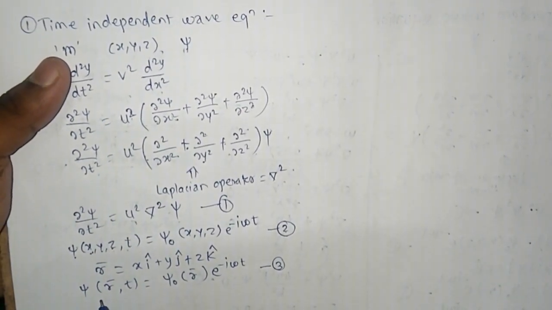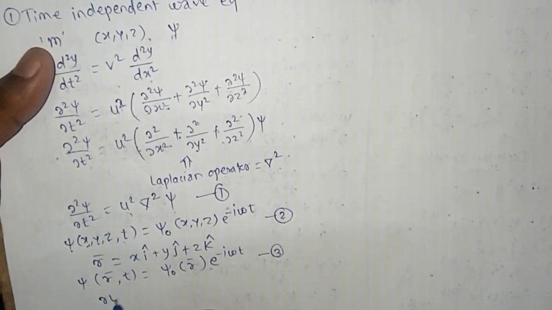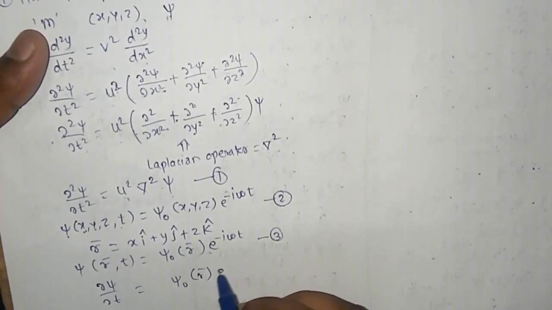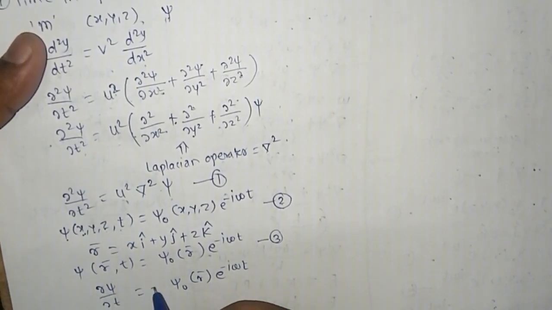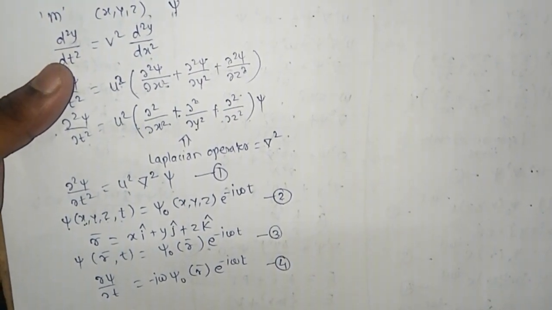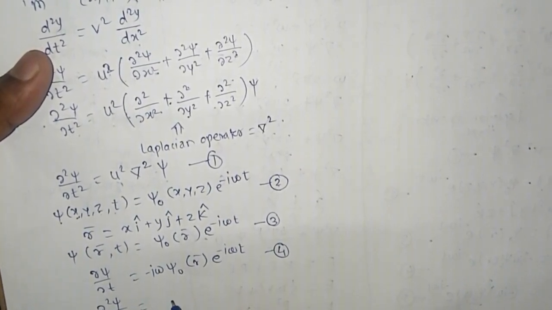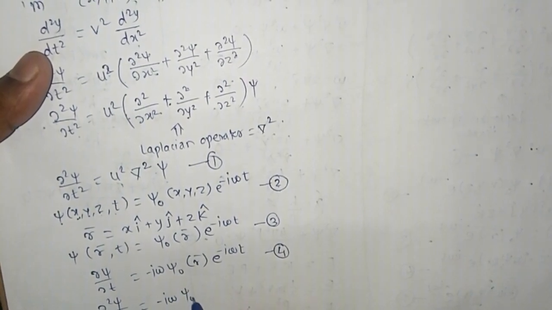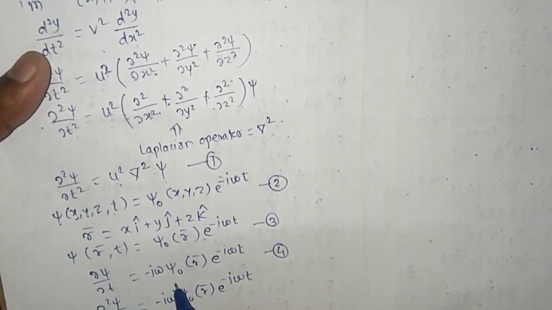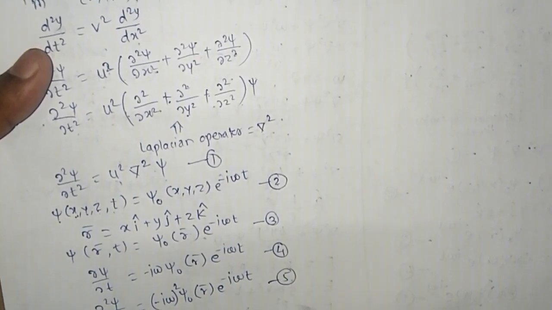Now take the partial differential of this equation number 3 with respect to t. So dou psi by dou t is equal to psi naught of r bar into e to the power minus i omega t into minus i omega. This is equation number 4. Again differentiate this equation with respect to t. So dou 2 psi by dou t square is equal to minus i omega into psi naught of r bar e to the power minus i omega t into minus i omega. So the square of this minus i omega. This is equation number 5.